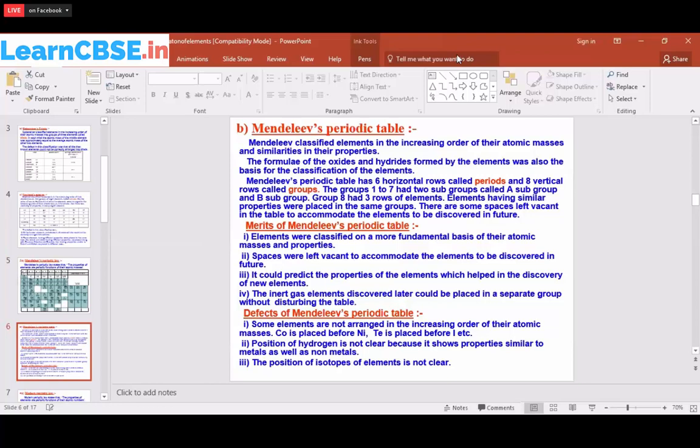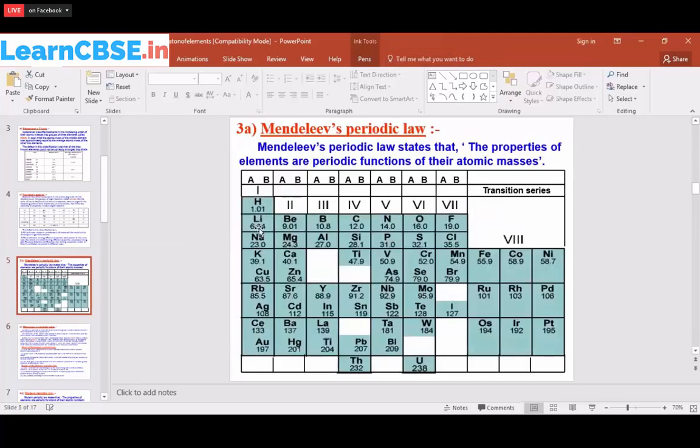But he has given the horizontal rows called the periods. Still we are following the same thing: periods and groups. Periods are the horizontal rows. If we move left to right in the periodic table, that we call a period. And groups are top to bottom, like hydrogen, lithium, sodium, potassium. If you are coming from top to bottom, that we call a group.